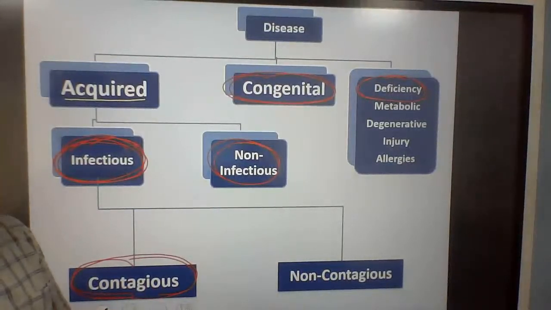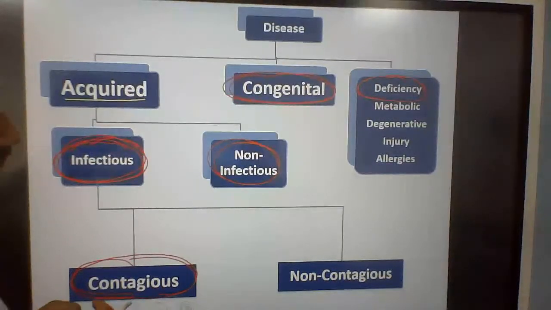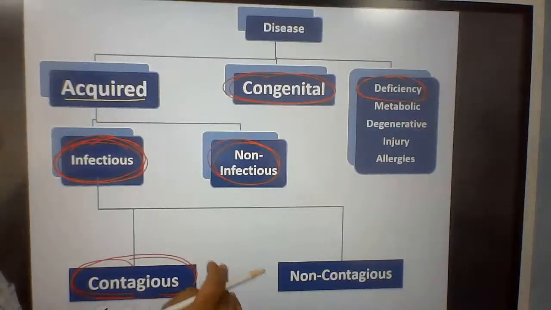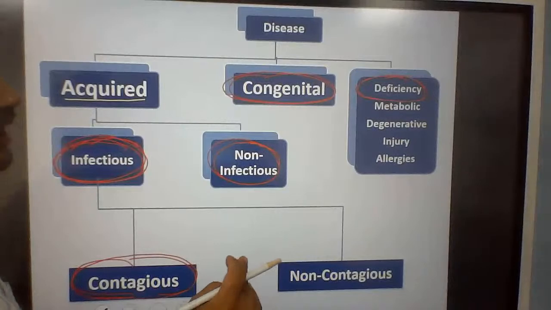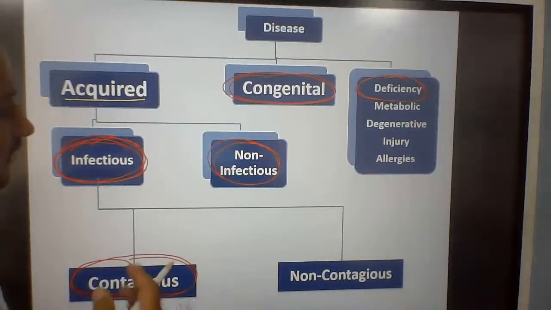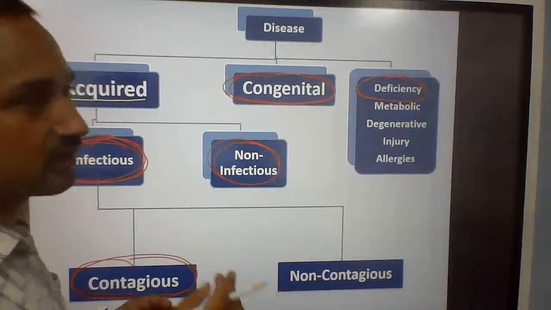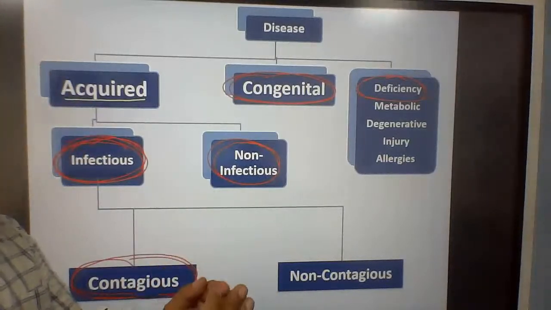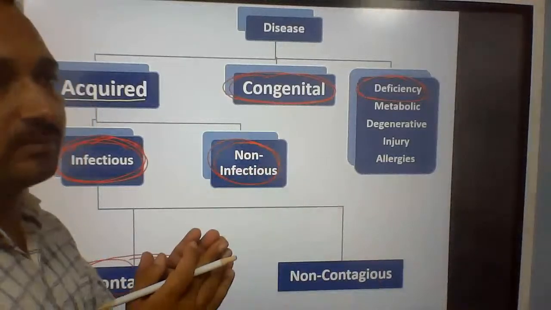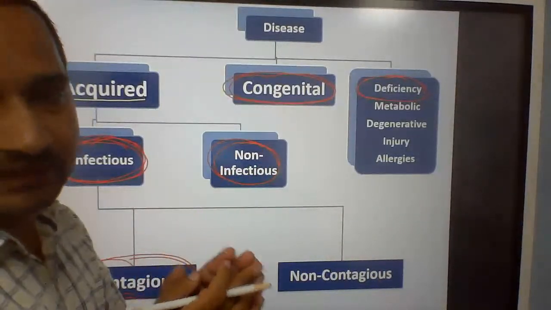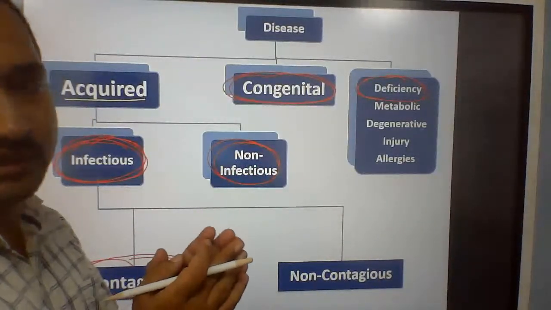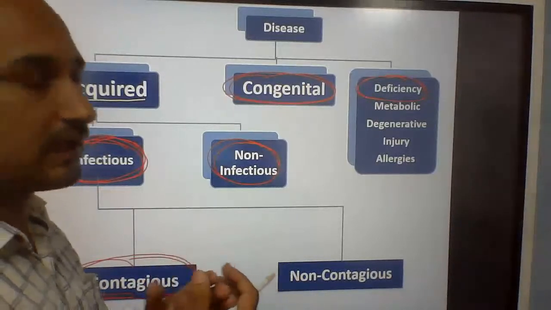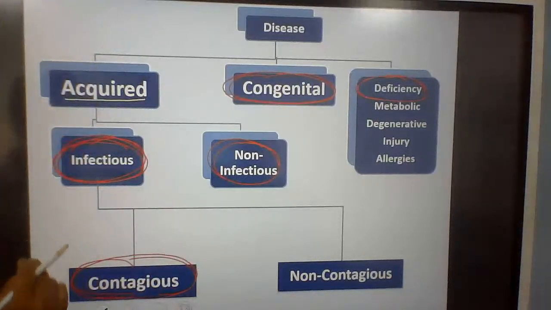Some diseases transfer from animal to human, just like rabies. Rabies virus transfers from dog to human. So that is also infectious by biting, but that is non-contagious because that disease does not transfer from human to human. If there is any particular disease getting transmitted from one person to another person, that is called contagious disease.